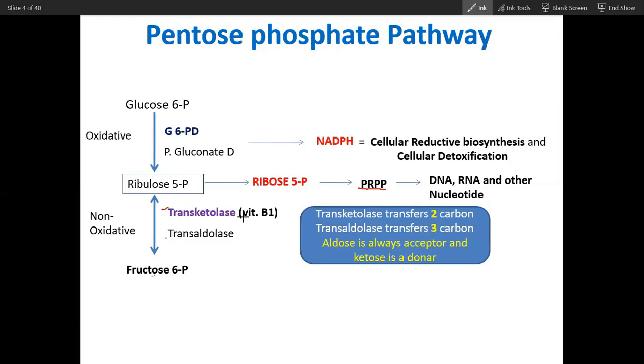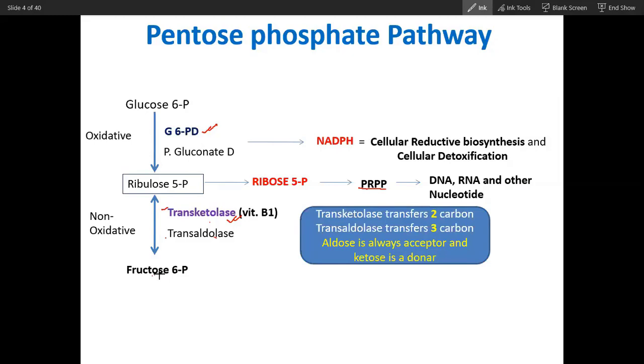One is transketolase, other is transaldolase. Here you have to remember this enzyme at least, transketolase. Even if you don't remember the other, no problem. Here you have to remember G6PD.